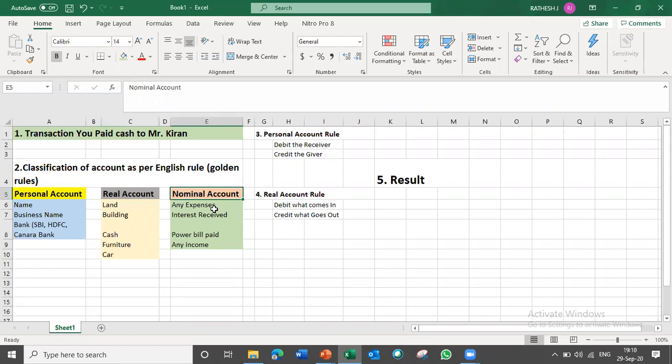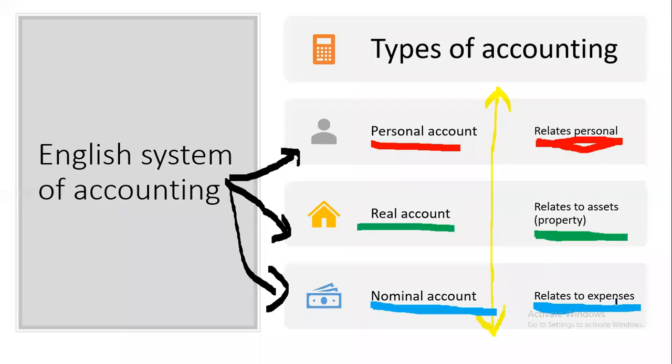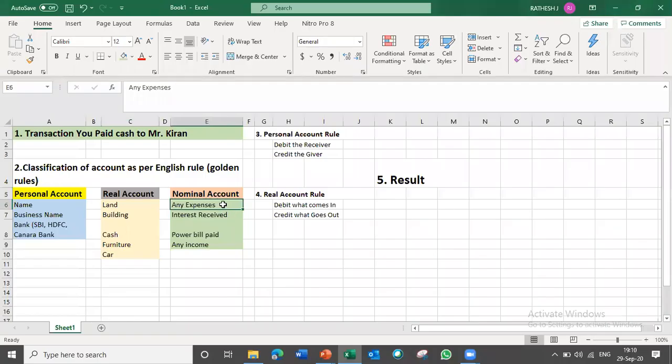Then nominal account. Nominal account, as I already mentioned, covers all expenses and incomes. Any kind of expense will come here. Interest received will come here. If you paid a power bill, electricity bill, or any kind of income, bank interest, commission, any kind of income comes under nominal account.